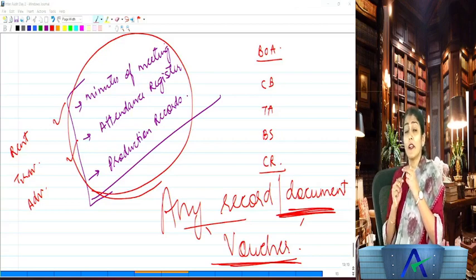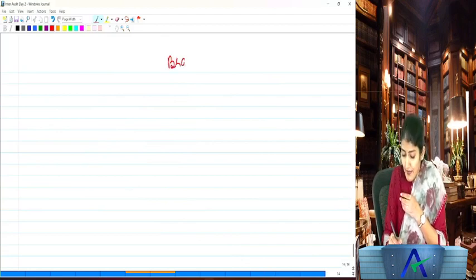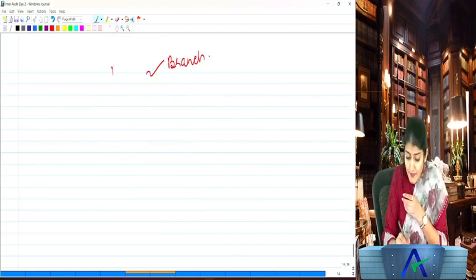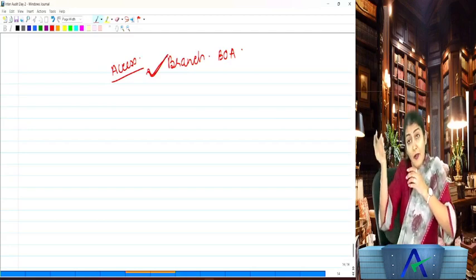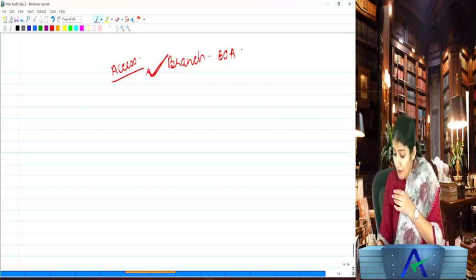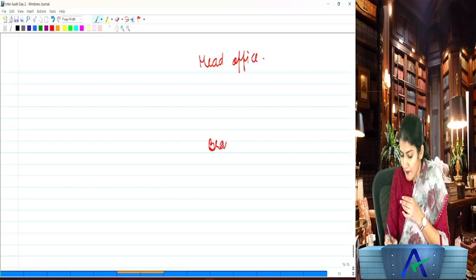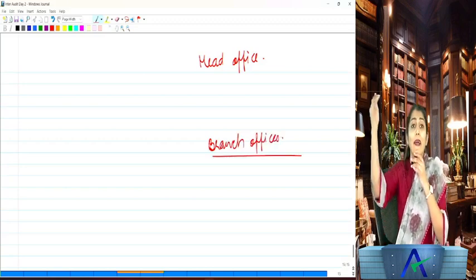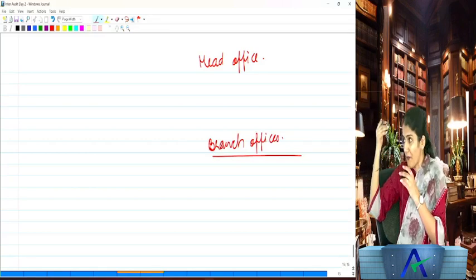Okay. Does the auditor also have access to the books of account of the company maintained at the branch? Yes, the auditor also has access to the books of account of the company which are maintained at the branch. Like, understand, there is a head office of the company and there could be a lot of branch offices of the company. I think the best way to understand head office and branch office is going to be the banks. Because a bank has a head office and it has thousands and thousands of branch offices.